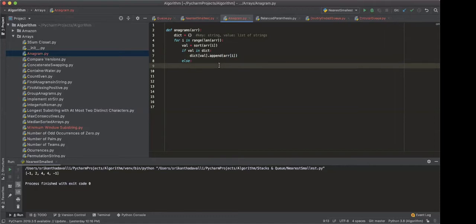Yeah, sorted. So if it's not there, you have to add the val and the corresponding value for that. Equal to that array, ARFI. No, array of i. It will be the string only. If you do it like this, it means you have a map of a string to a string, but it's not a string to a string, it's a string to a list.